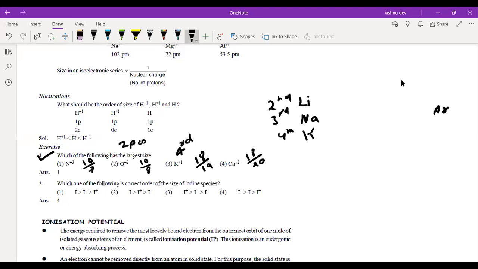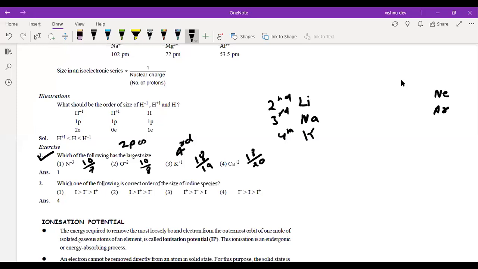Am I audible? Okay, yeah. So both potassium K plus and Ca2 plus will become argon because both will have 18 electrons. But when you talk about N3 minus and O2 minus, they'll become neon, right?